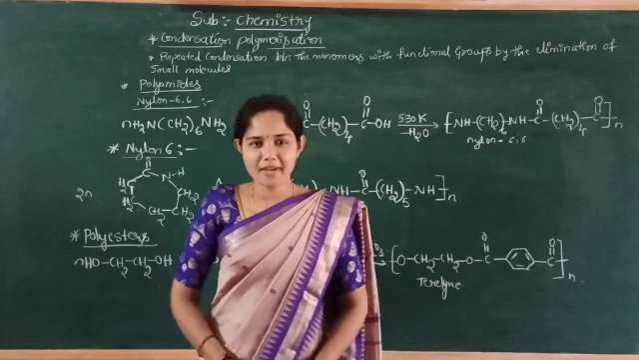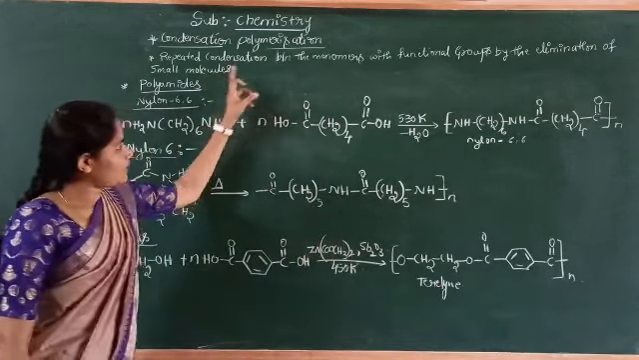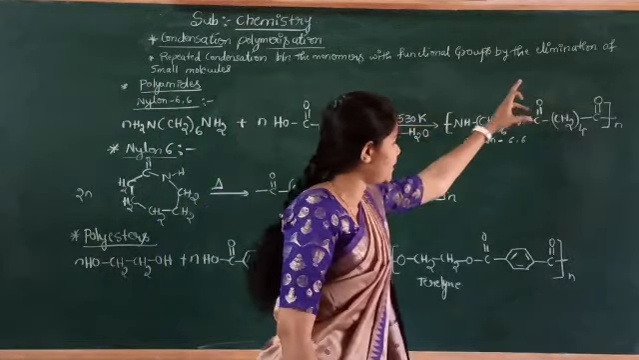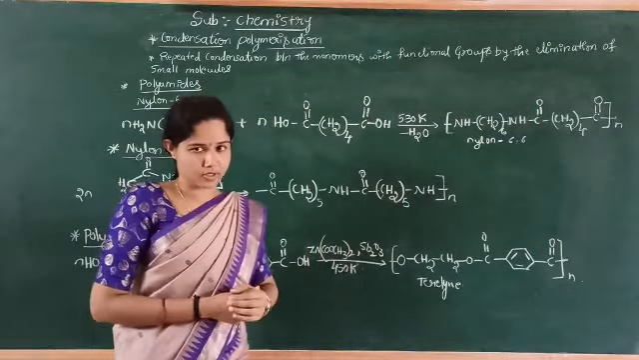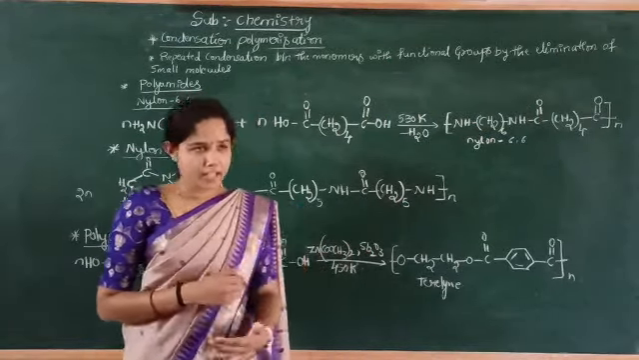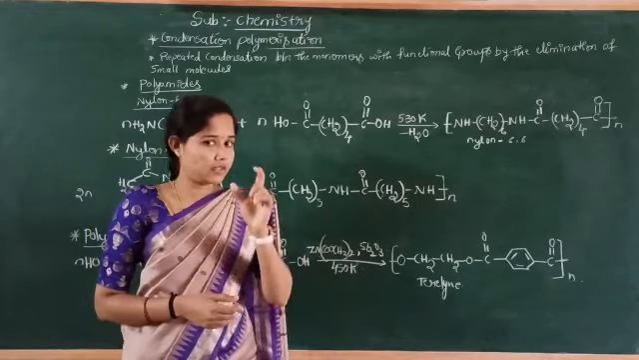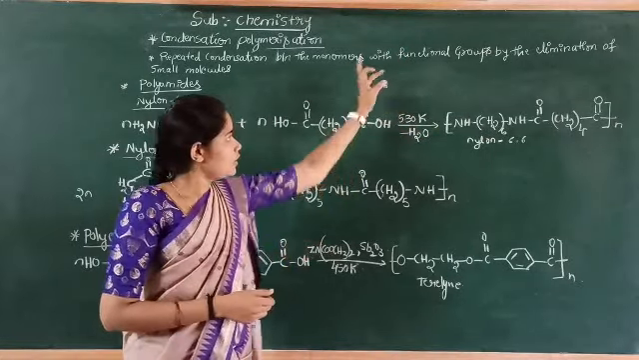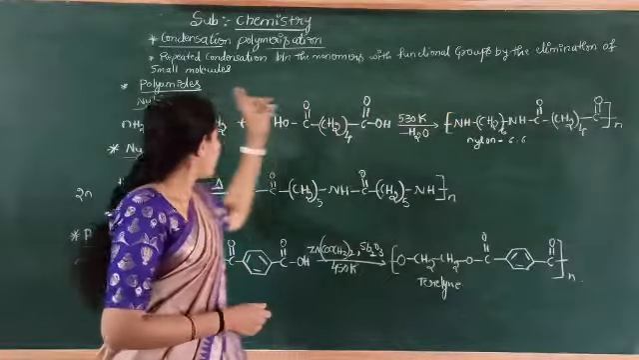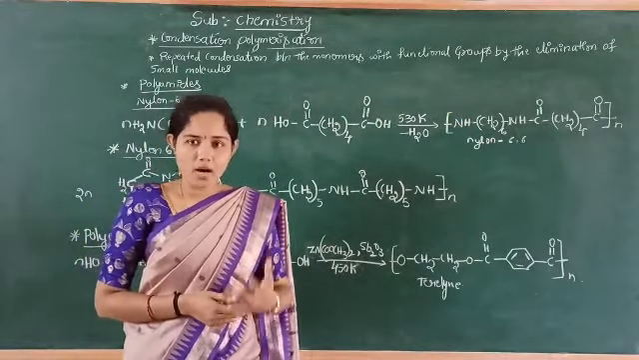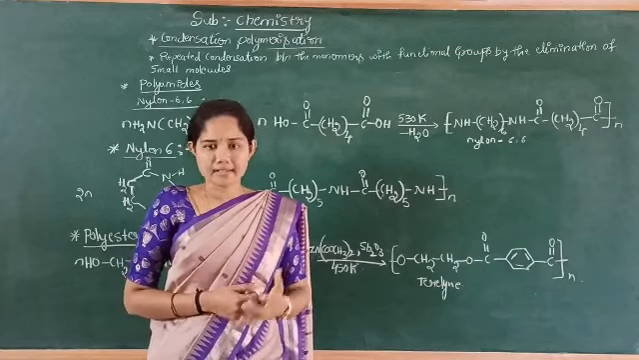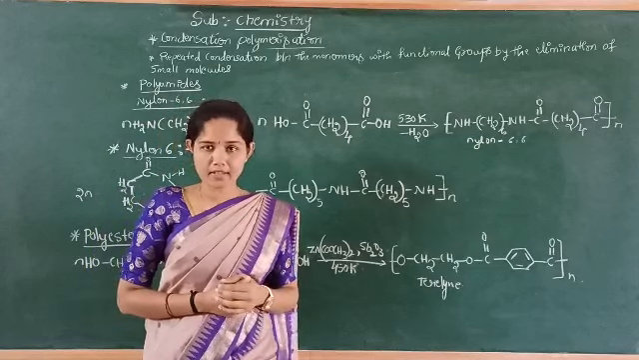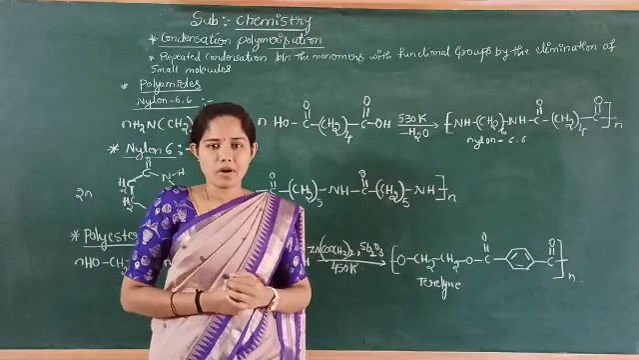Condensation polymerization is the repeated condensation between monomers with functional groups by the elimination of small molecules. Here, the repeated condensation takes place between the monomers. This is very important: the monomers should contain functional groups, with the elimination of small molecules like water, ammonia, methanol, etc. The products are called condensation polymers, and the process is known as condensation polymerization.